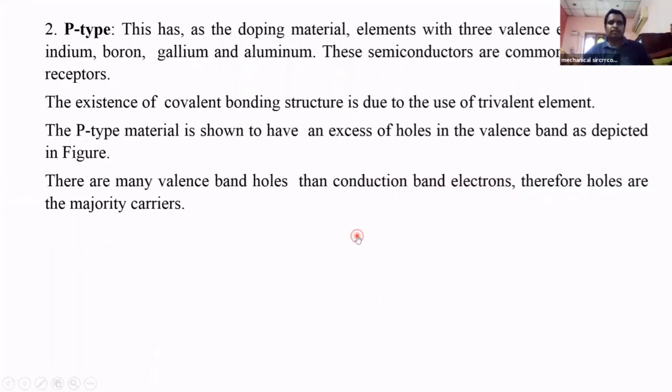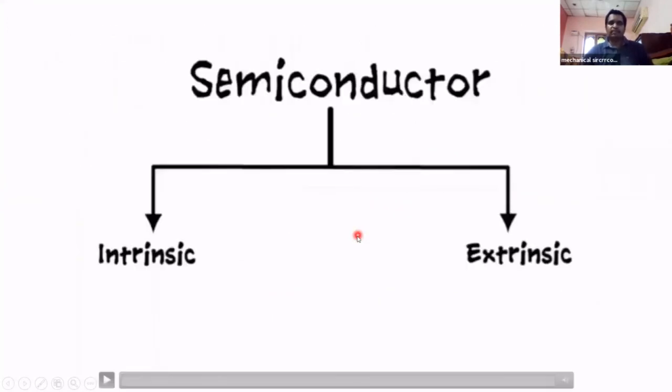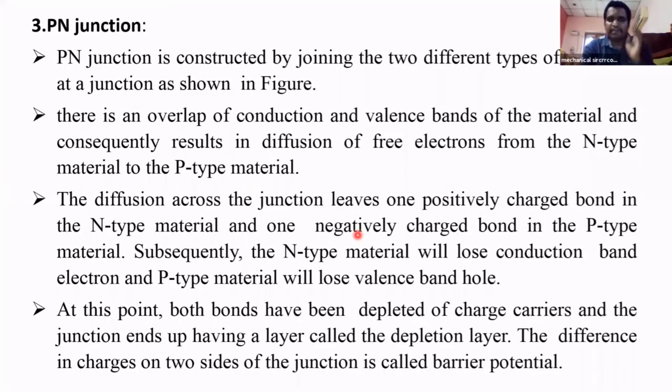Next one is PN junction. The PN junction is constructed by joining two different materials, by joining the p type material and the n type semiconductor material. PN junction means joining the p type and n type material. So then we can form a PN junction.